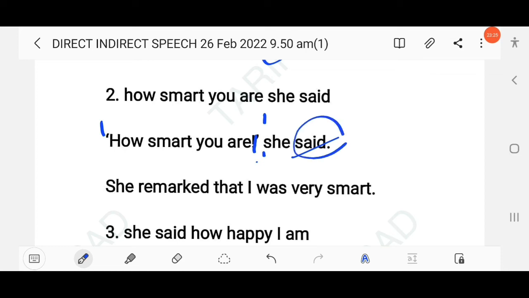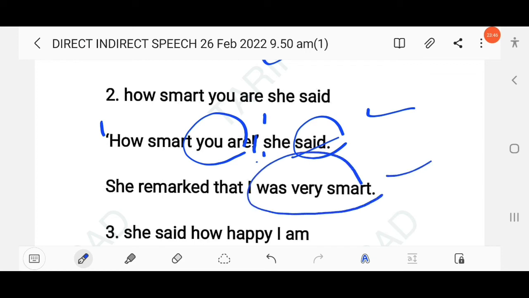So you know here the reporting verb is simple past tense, and the reported verb is simple present, right? "How smart you are" means I was very smart. You have to change it into a declarative sentence. So don't write the indirect speech in exclamatory form. You have to use a declarative sentence. So she remarked that I was very smart. Don't write she remarked that how smart I was. This will be wrong, right?